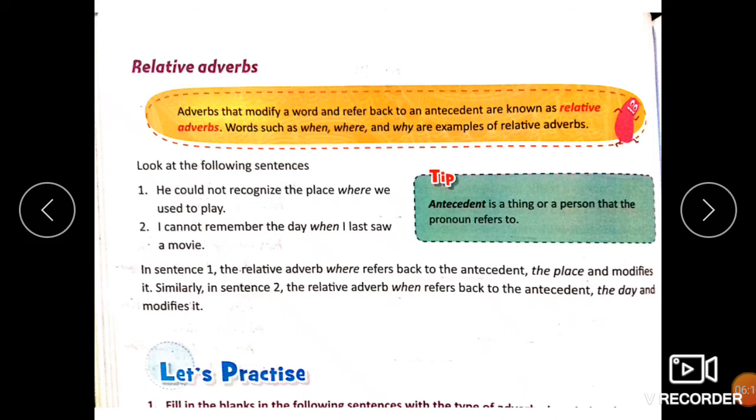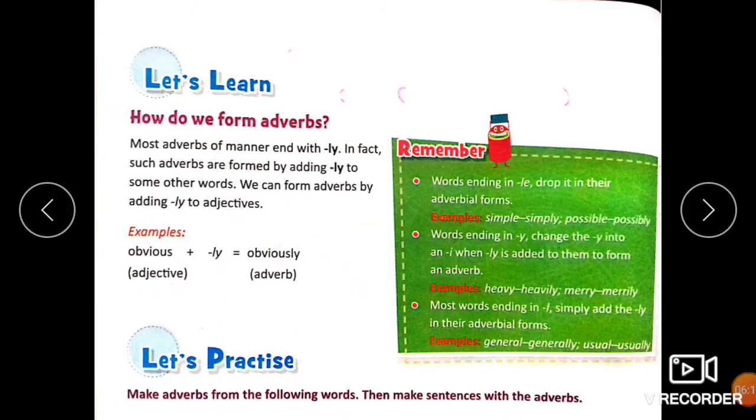Clear? Now we will move to formation of adverbs. How do we form adverbs? This is nothing new to you. Most adverbs of manner end with ly. In fact, such adverbs are formed by adding ly to some other words. We can form adverbs by adding ly to adjectives. So, adverbs of manner mostly end with ly, and we can add ly to an adjective in order to form an adverb out of it. Obvious plus ly becomes obviously. This is an instance given here.